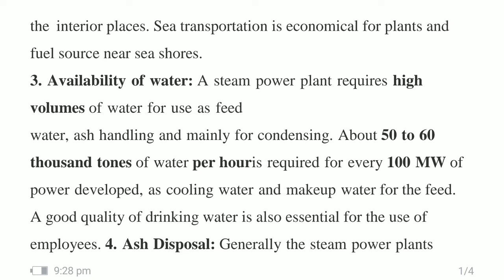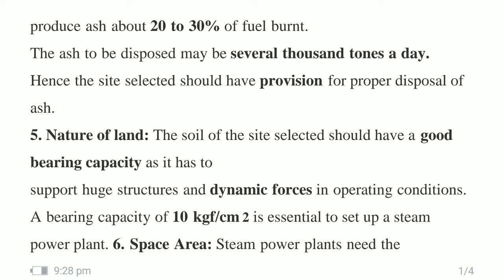Ash disposal: generally, steam power plants produce ash from 20 to 30% of the coal burned in the boiler. If you burn so many tons of fuel, you produce several thousand tons of ash in a single day. So sites should have proper disposal of the ash. As we know, ash disposal has two types: dry ash disposal and wet ash disposal.